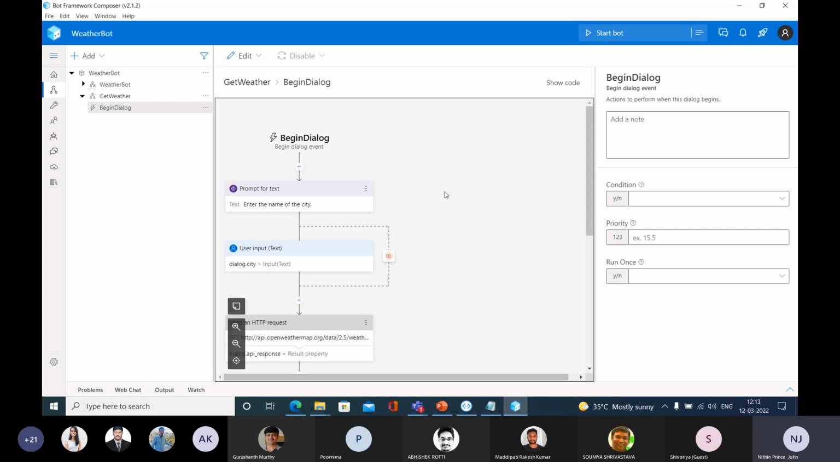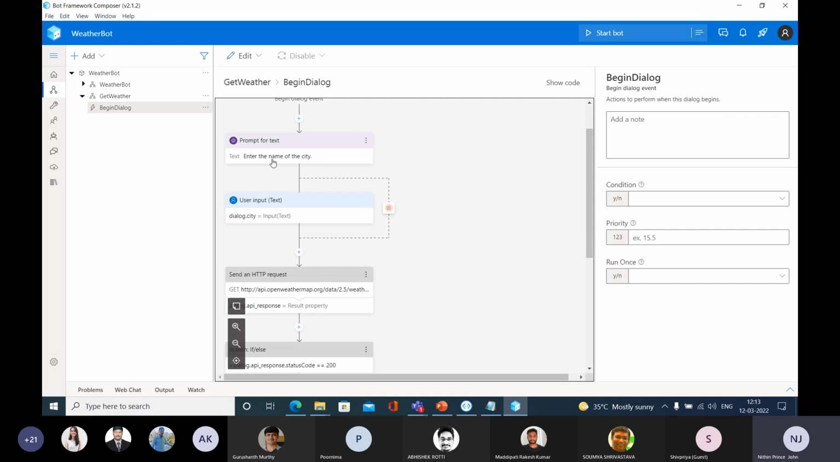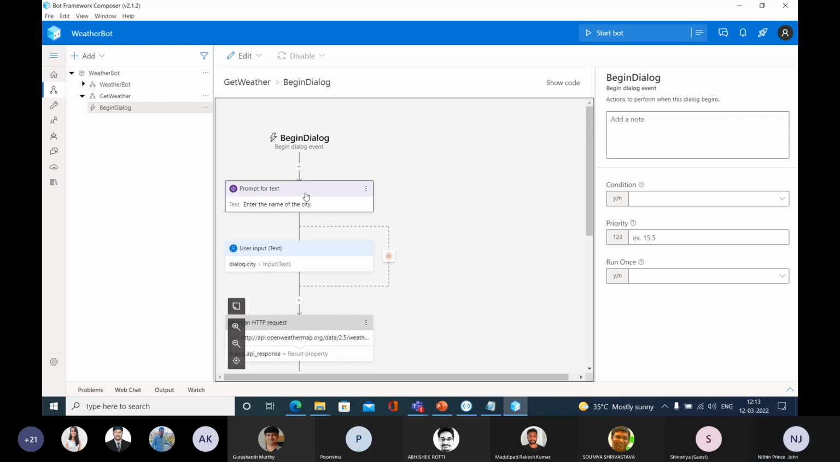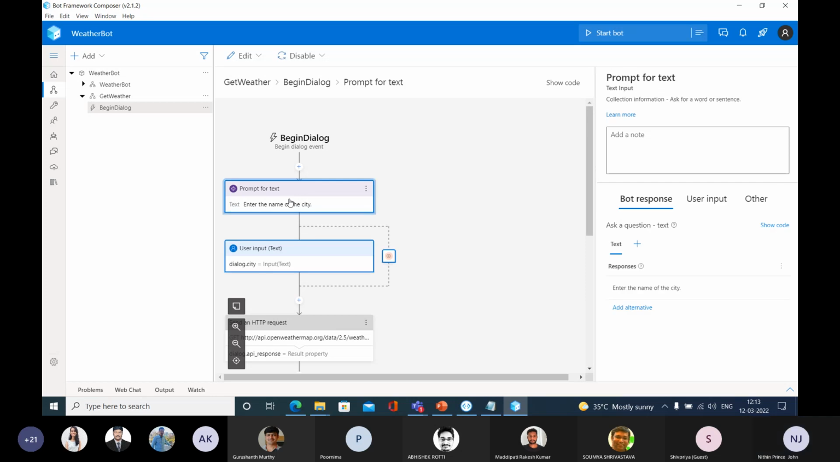So how we can do that? Go to the enter the name of the city. OK, go to this prompt for text. Go there. Go and select this bot response. Can you see this show code option here? Can I get the confirmation from you? Bot response, show code. Are you able to see this? Yes, yes. Go and select this show code.